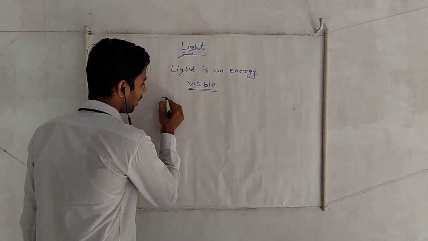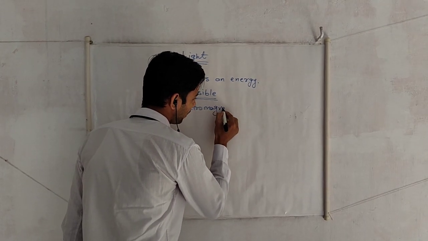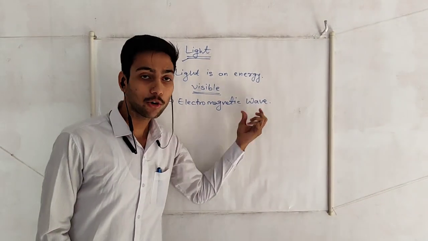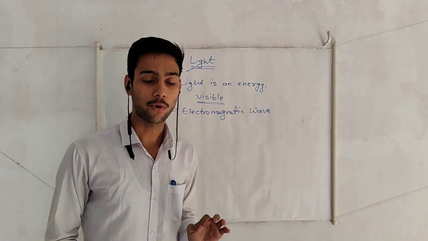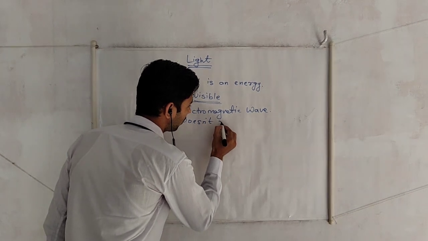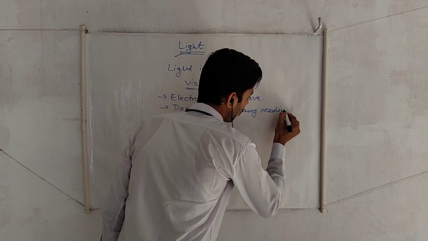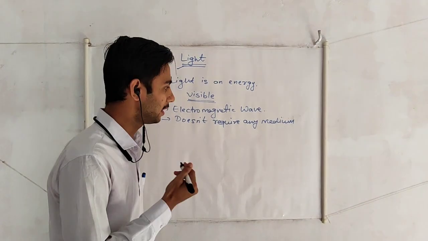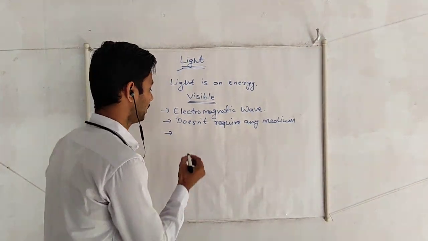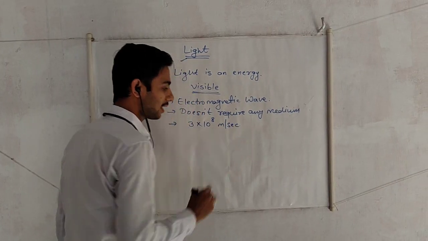Light is also known as an electromagnetic wave. What do you understand by an electromagnetic wave? An electromagnetic wave does not require any medium for its propagation. That means light does not require any medium for its propagation. The speed of light in vacuum or air is approximately 3 into 10 raised to power 8 meter per second.